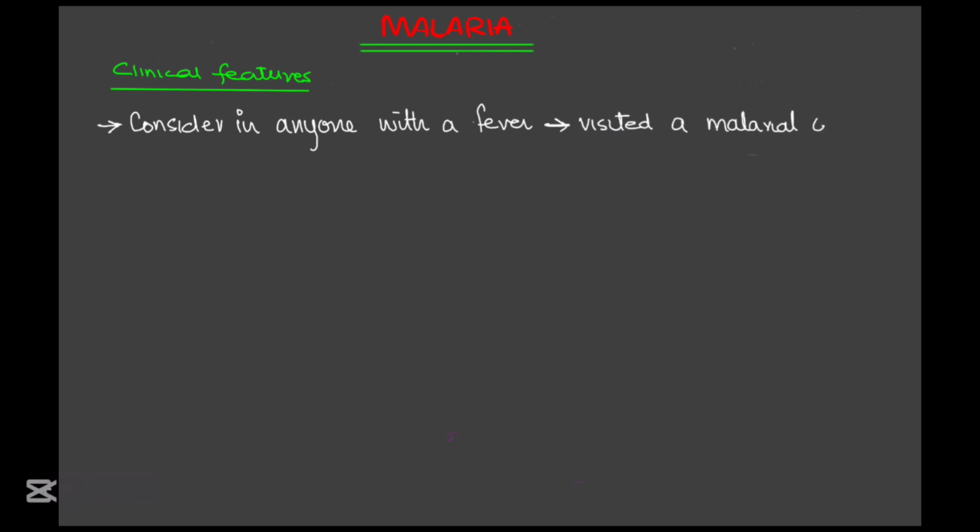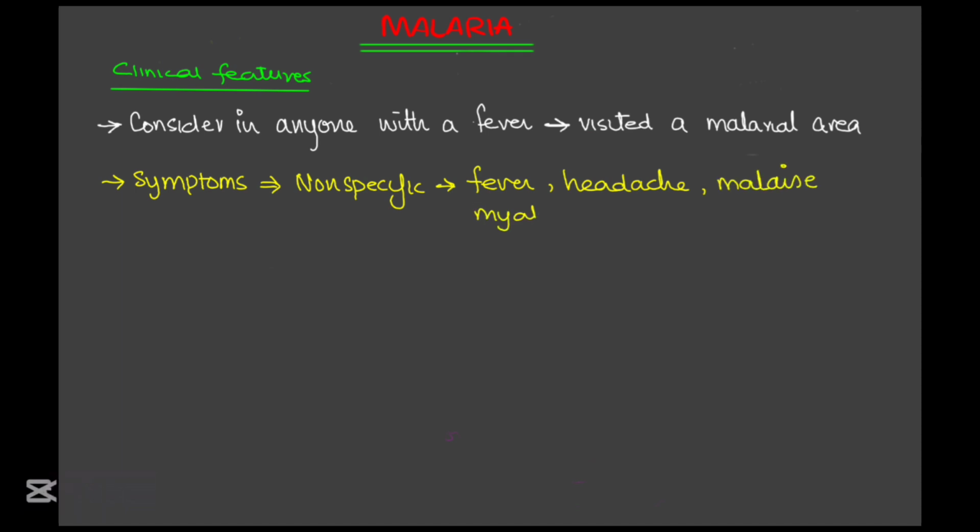Now let's talk about the clinical features of malaria. It should be considered in anyone with fever who has previously visited a malarial area, regardless of prophylaxis. The symptoms of malaria are non-specific, including fever, headache, malaise, myalgia, diarrhea, and even cough.